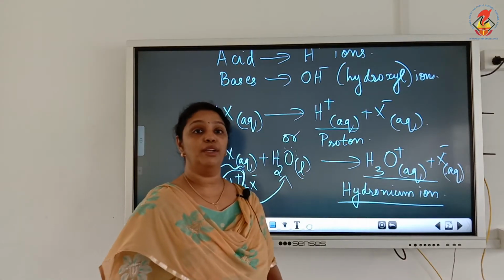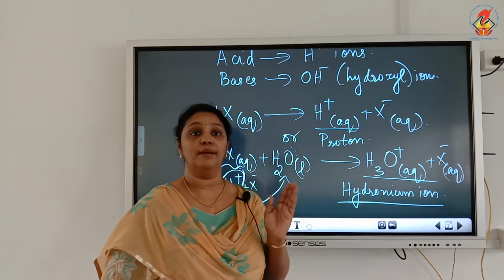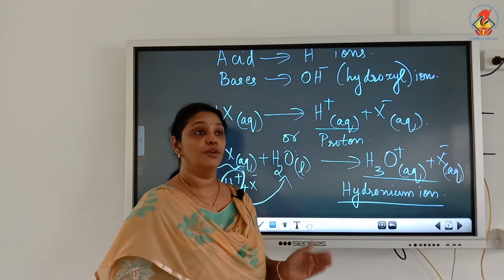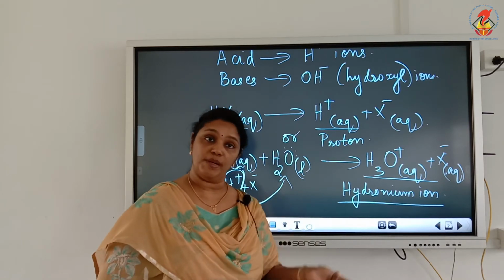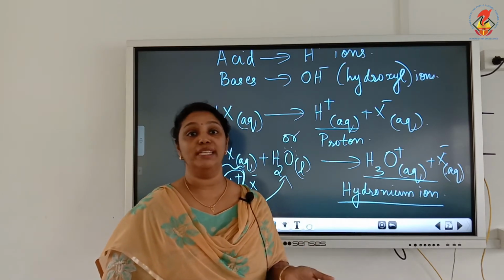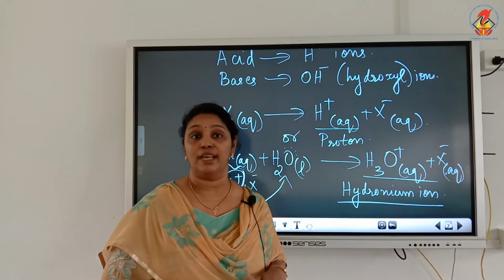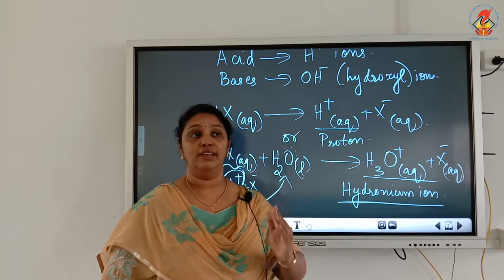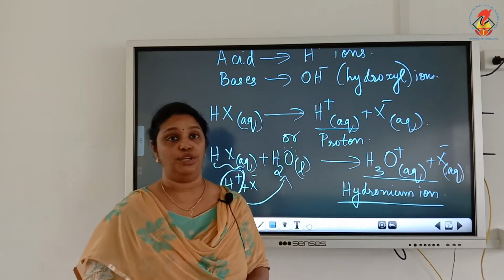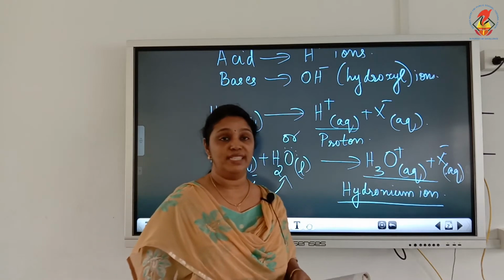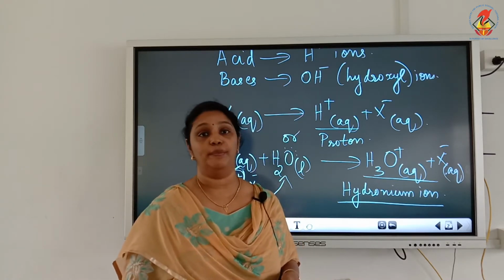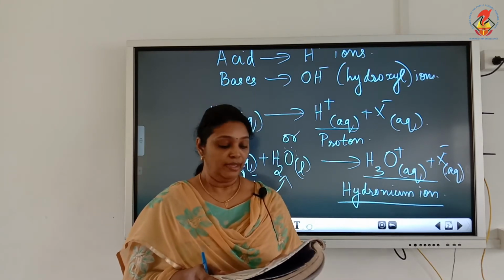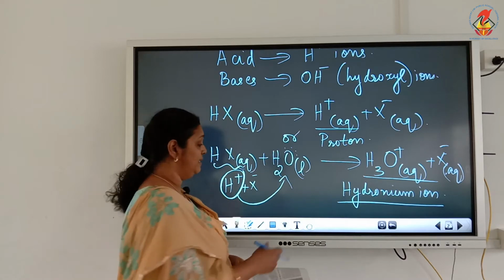So how is the hydronium ion formed? When H plus combines with H2O, we get the hydronium ion. We can write it as H plus ion or H3O plus ion. Both mean the same, but we don't find free H plus ion because it is unstable and very reactive. So it always combines with H2O and we get H3O plus. There is no mistake in using H plus or H3O plus. Both are correct.